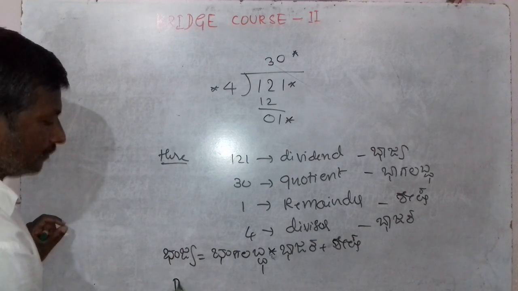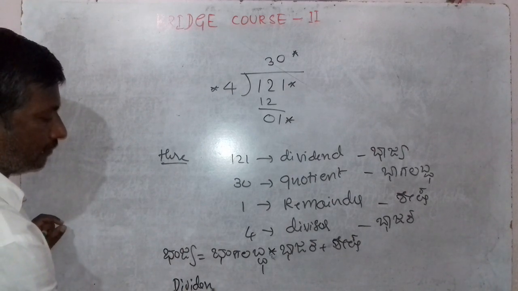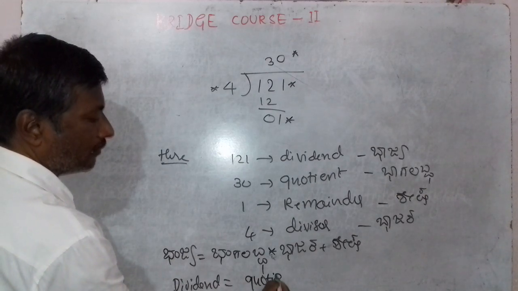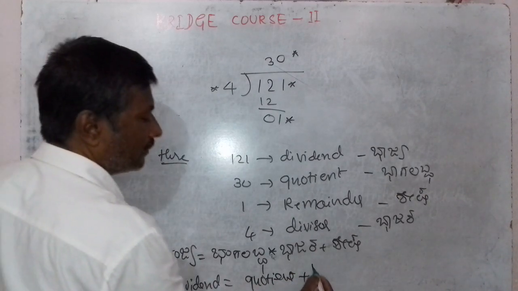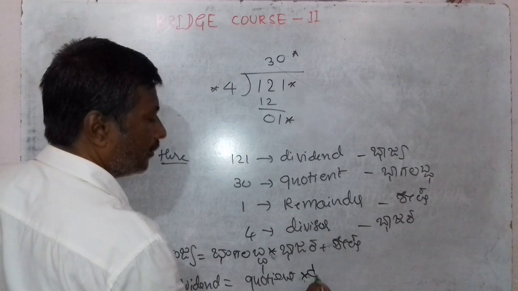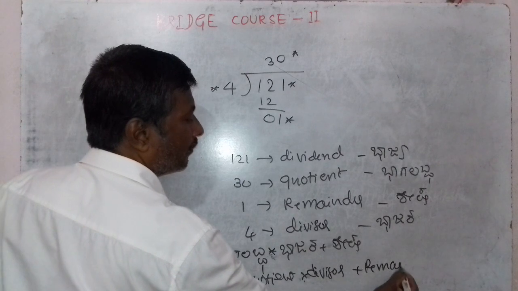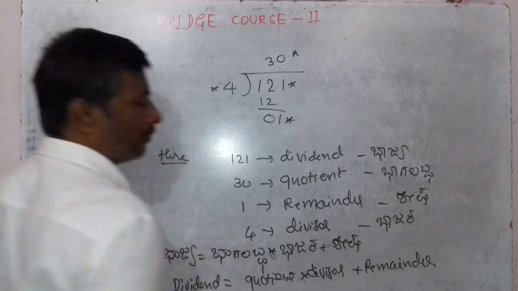That is, dividend equals quotient into divisor plus remainder.